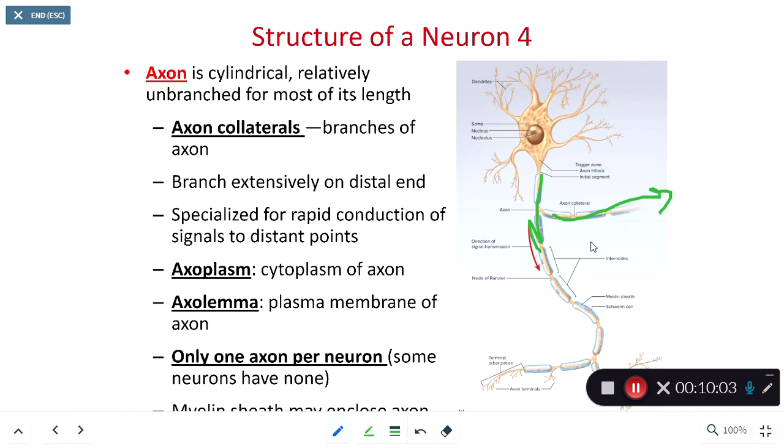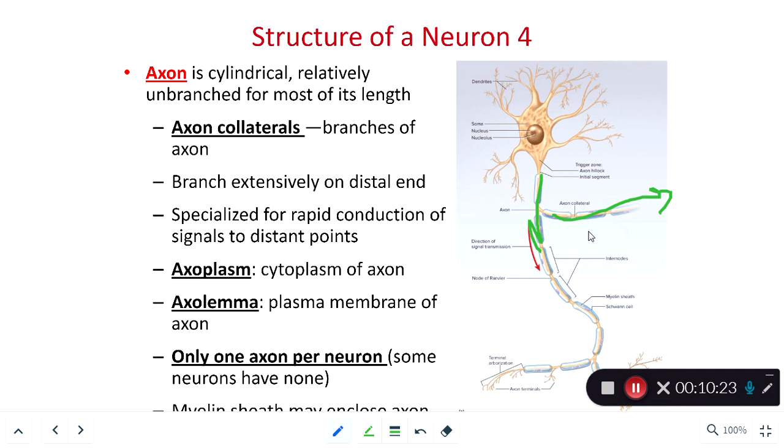And these axon collaterals are unique, or I should say unique and useful, for carrying signals to very distant points of the body. So sometimes the neuron is going to need to propagate a signal to multiple points very rapidly, and it'll use axon collaterals to do that.